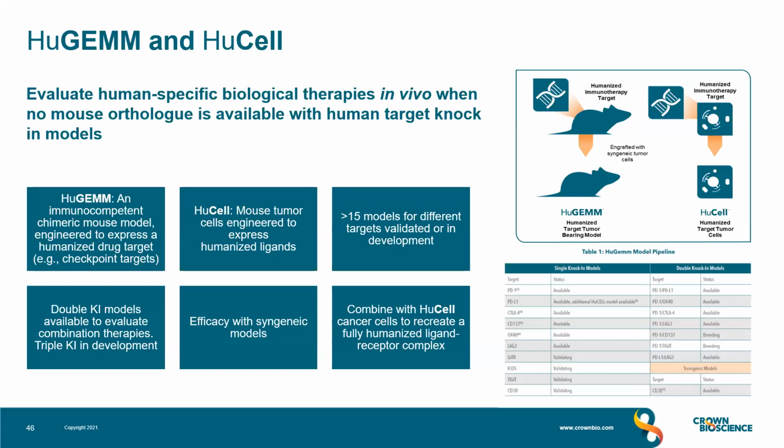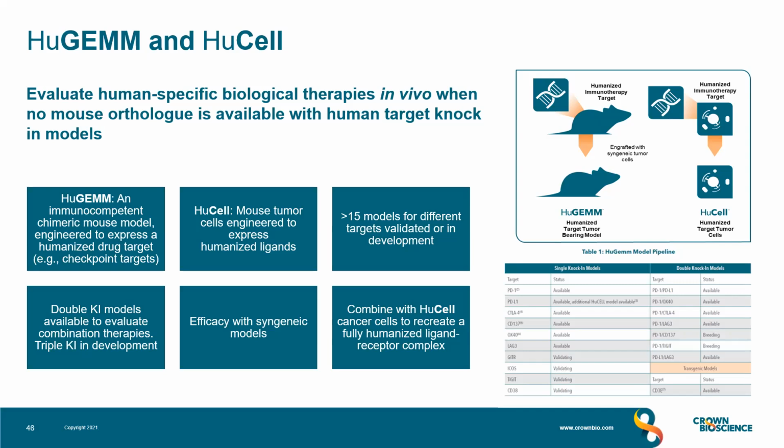When only human-specific immunotherapeutics are available, or when no mouse equivalent is available, then engineered models with human target knock-in are available. At Crown, we have HuGEM models, which are immune-competent chimeric mouse models, engineered to express humanized drug targets such as genes encoding, for example, immune checkpoint proteins.